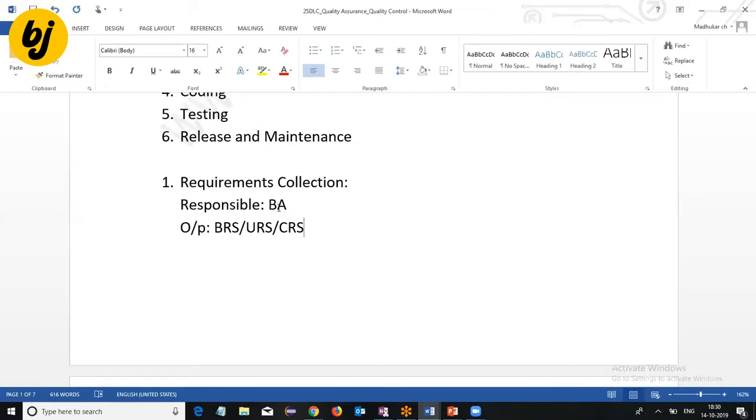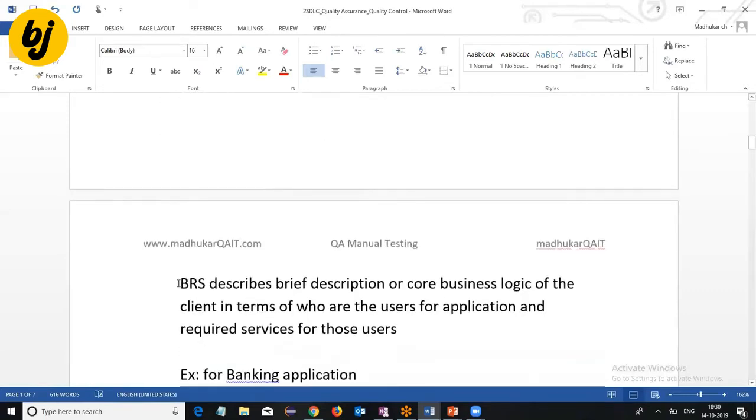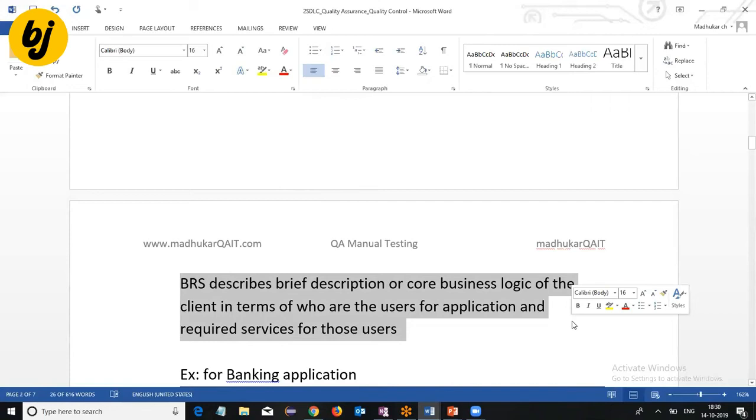BRS describes the brief description or core business logic of the client in terms of who the users for the application are and the required services for those users.